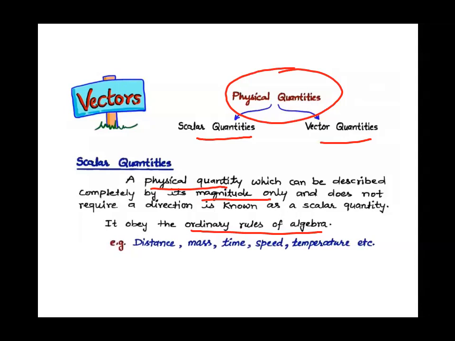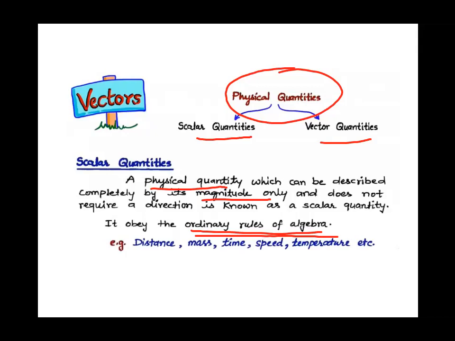Now if I ask what is the total mass of this system, then it will be the mass of Divyanshu plus the mass of Akash plus the mass of the wooden block. So it is 50 plus 50 plus 20, and the mass of the total system comes out to be 120 kg. By using simple ordinary rules of algebra, by simple addition, you found out the resultant, the total mass, because mass was a scalar quantity.